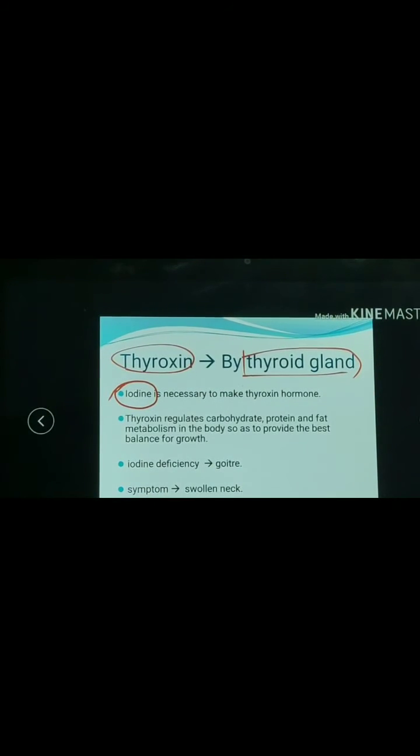The next hormone is thyroxine, which is secreted by the thyroid gland. Thyroxine regulates carbohydrate, protein and fat metabolism in the body so as to provide the best balance for growth. Iodine is necessary to make thyroxine hormone. So we have to take iodized salt. Why? Because in iodized salt, iodine is present, which is necessary to secrete thyroxine hormone.